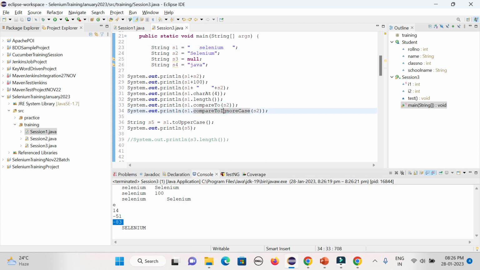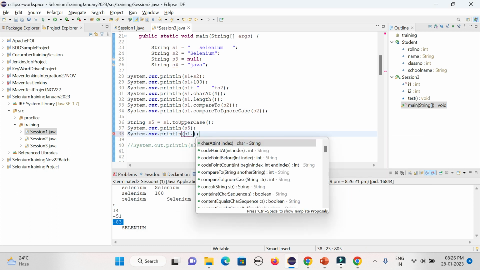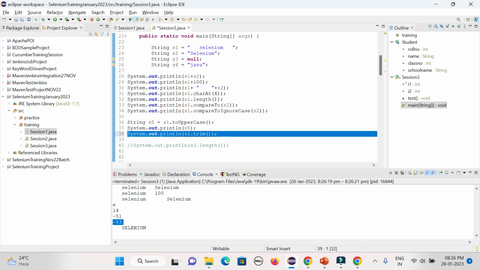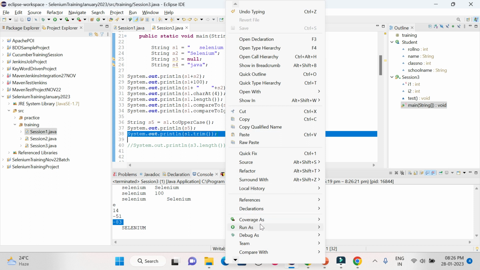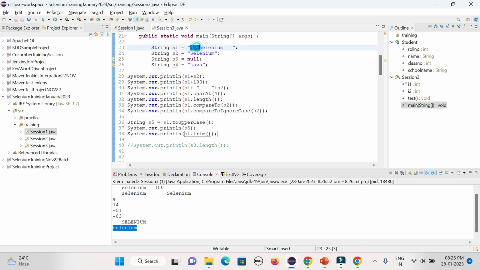Now if you want to trim it, you can do dot trim. It will remove both the starting leading spaces as well as the end spaces. You can see now only Selenium is coming, with no spaces. It is called leading spaces, it is called trailing spaces.